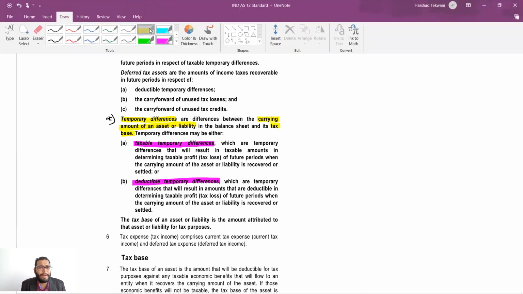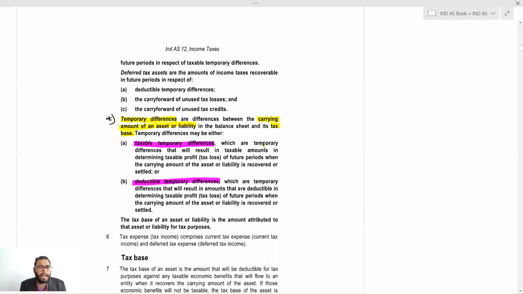Now, a taxable temporary difference means a temporary difference that will result in taxable amounts in determining taxable profit of a future period, which means it will increase your income in the future. And deductible temporary differences are temporary differences that will result in amounts that are deductible in determining the taxable profit of the future period.